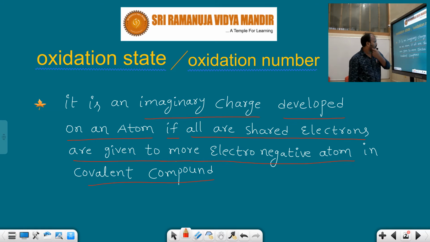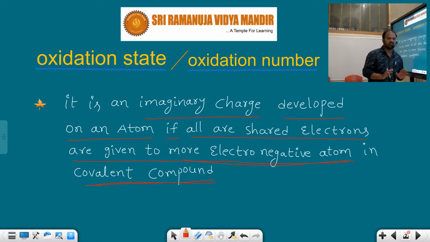So first of all, how can you understand this concept? Oxidation state is nothing but an imaginary charge which is developed on the atom. You use this oxidation state when all the shared electrons migrate towards the more electronegative atom, in which type of compounds? In a covalent compound.